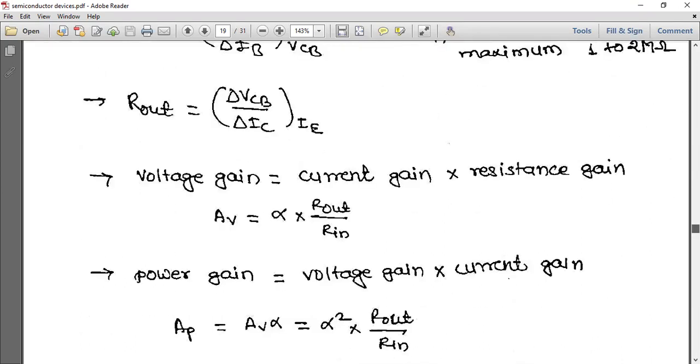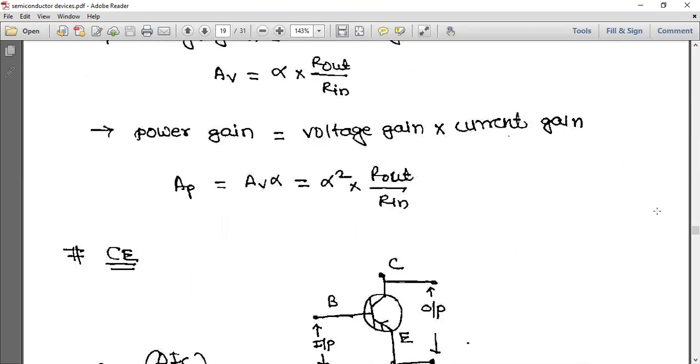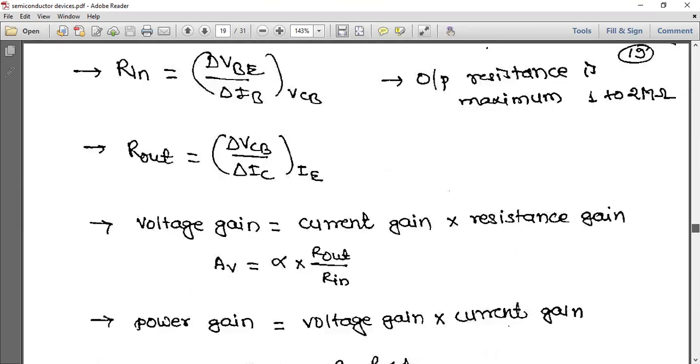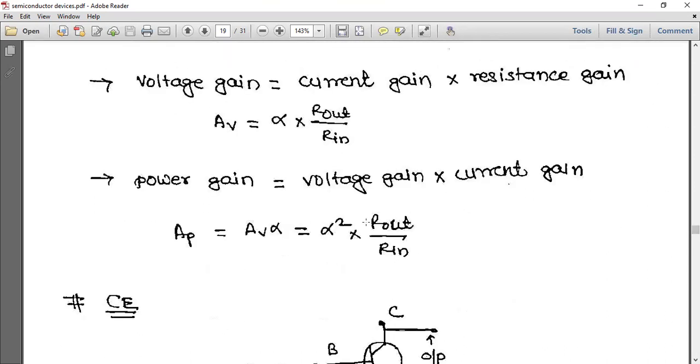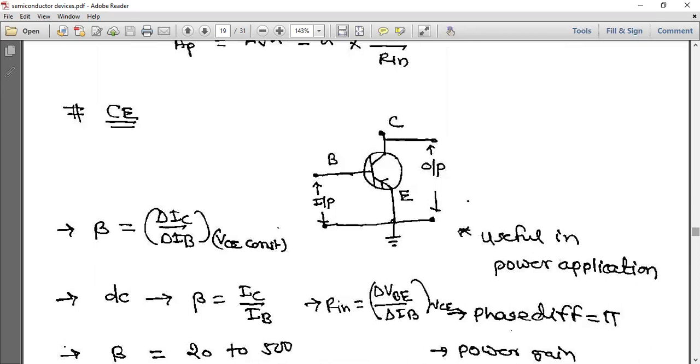Voltage gain is what formula? Current gain into resistance gain is voltage gain, and AV is denoted by alpha into R output by R input. Power gain is voltage gain into current gain, so substitute: AV into alpha, so alpha square into R output by R input. This is for the CB configuration.